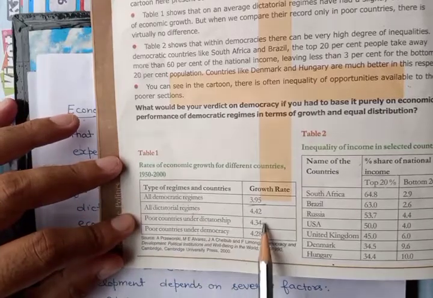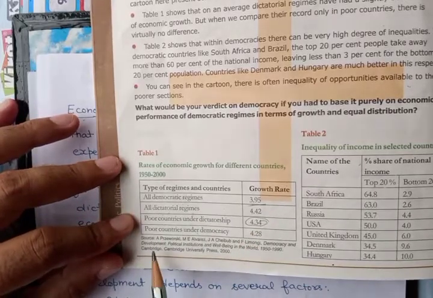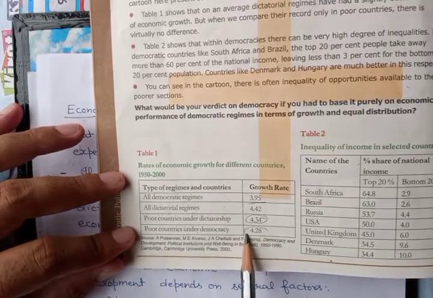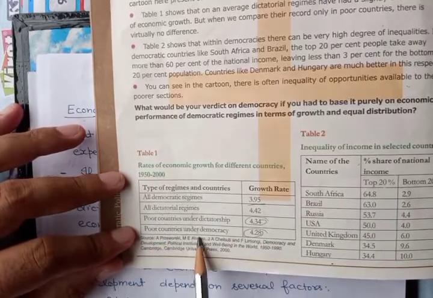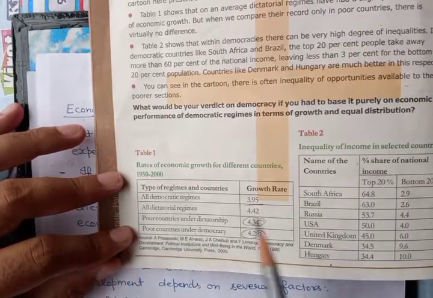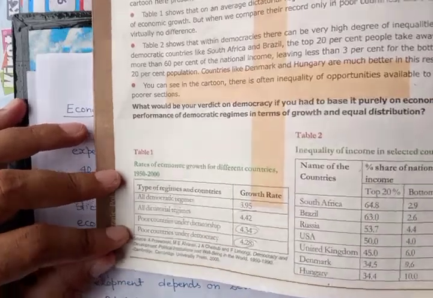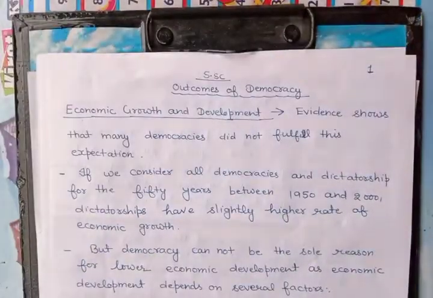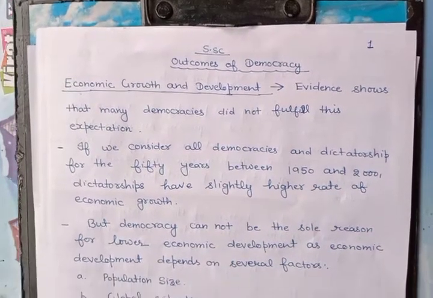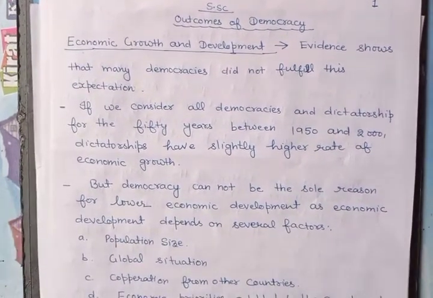Poor countries under dictatorship had 4.34%, and poor countries under democracy 4.28%. So in the poor countries there is only a little bit of difference between the economic growth of the different nations under dictatorship and democracy. But we can't forget that there are so many advantages which we get in a democratic government, like we have fundamental rights, we have political equality, we have the right to vote, we have the right to choose our representatives. These are advantages which we are not getting in a dictatorial government or in a monarchy.